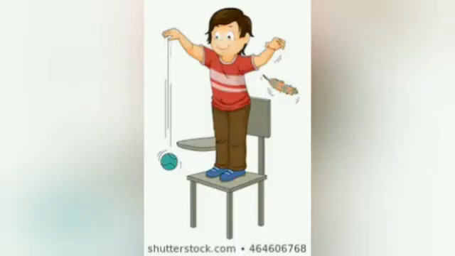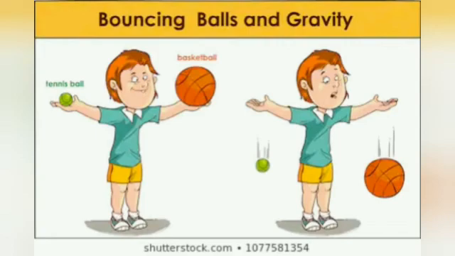When you throw an object upwards, for example a ball, it falls down towards the earth. Since the ball falls downwards, there must be a force acting on it. This force is due to the attraction between the earth and the object. Not only a ball, when you throw anything towards the sky, it falls on the ground.